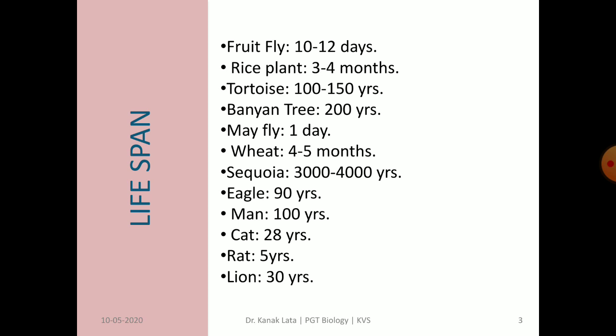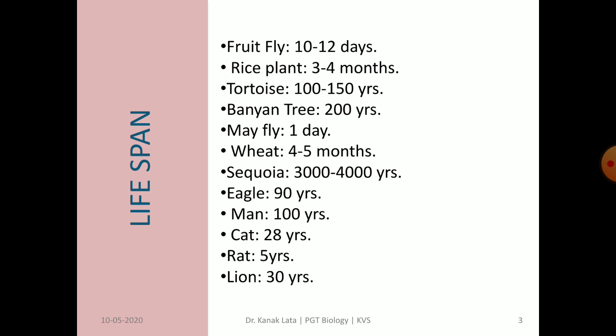You will see here, mayfly only 1 day. Wheat plant 4 to 5 months. Sequoia regia 3000 to 4000 years. Eagle 90 years, man 100 years, cat 28 years, rat 5 years, lion 30 years.